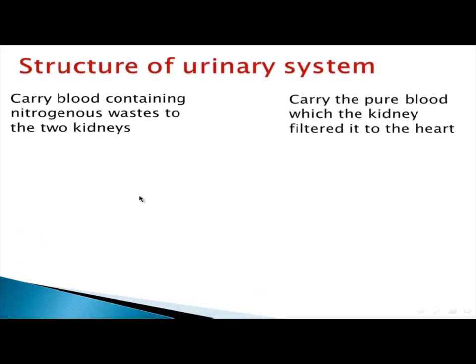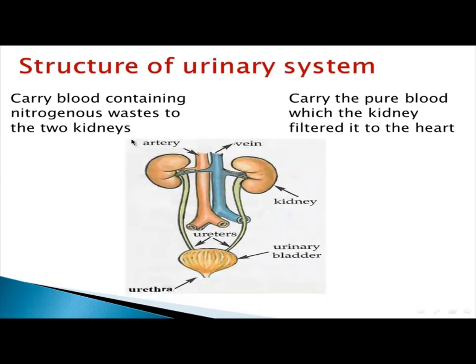First of all, we have an artery and a vein. The artery is a blood vessel which carries blood containing wastes to the two kidneys.